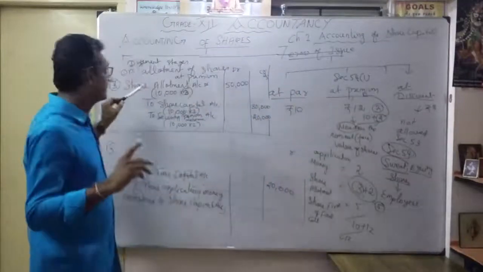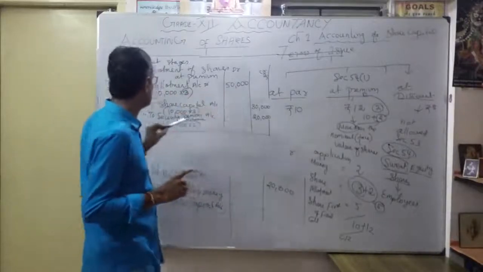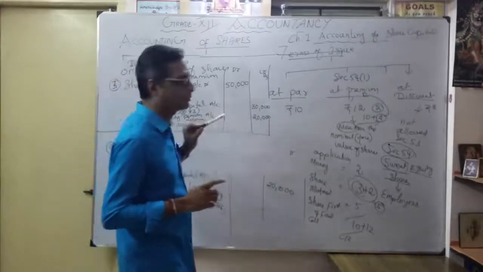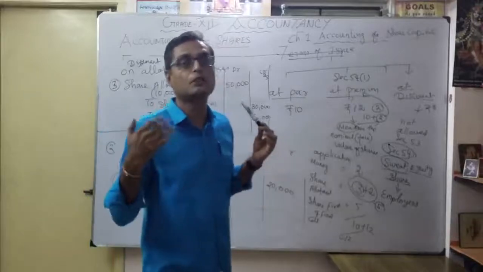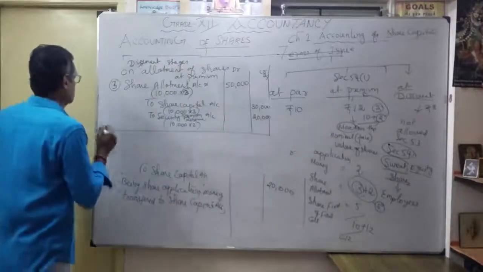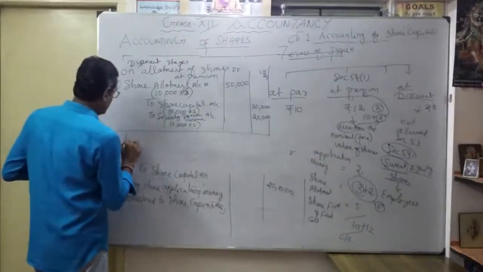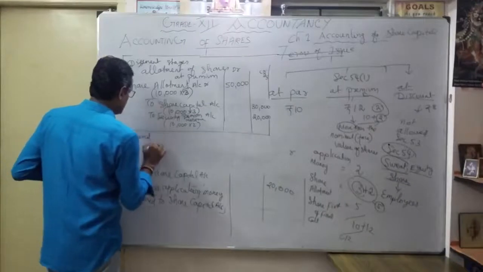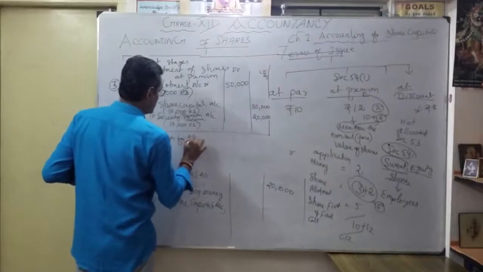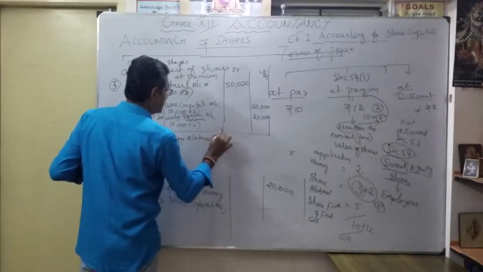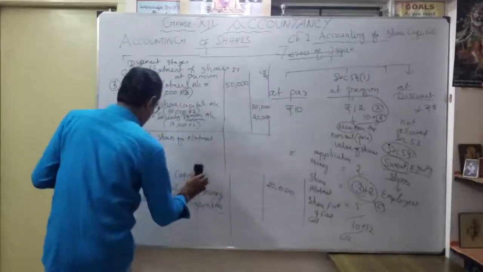How to pass the third entry? Share allotment account debit 50,000, to share capital 30,000, to securities premium reserve account 20,000. You have to mention it in the bracket, on the safer side, so you can easily understand. Now coming to the fourth one. This is received money. So received shares for allotment. Here I consider the securities premium money itself. So what is the entry for that?